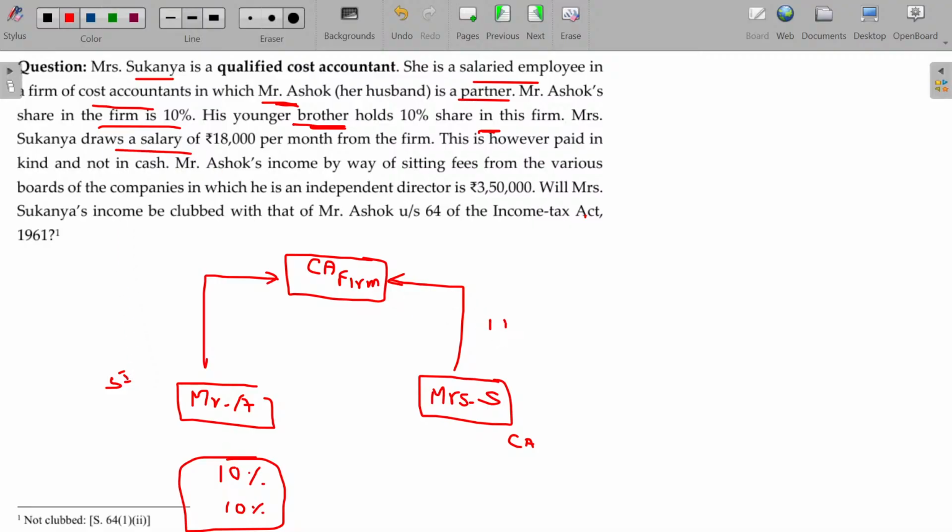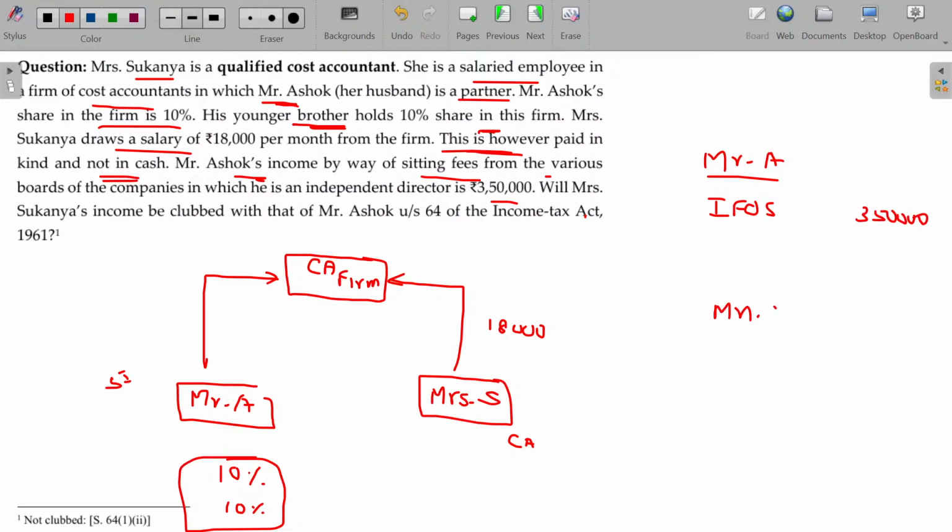Sukanya draws a salary of rupees 18,000 per month. This is however paid in kind, not in cash. Mr. Ashok has income by way of sitting fees from the various boards of the companies in which he is an independent director, 3.5 lakhs. So Mr. Ashok's is income from other sources. Being a director, if he gets sitting fee, that will be taxable under income from other sources only, not under any other 4 heads.